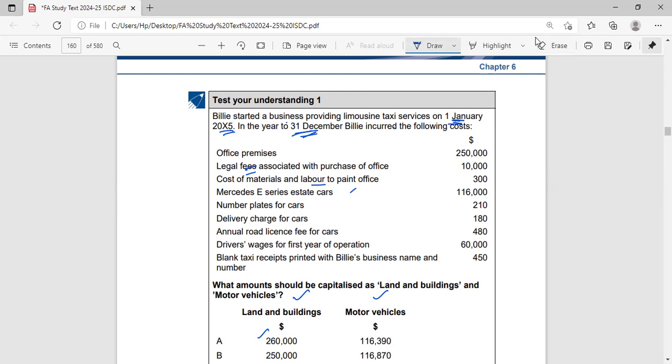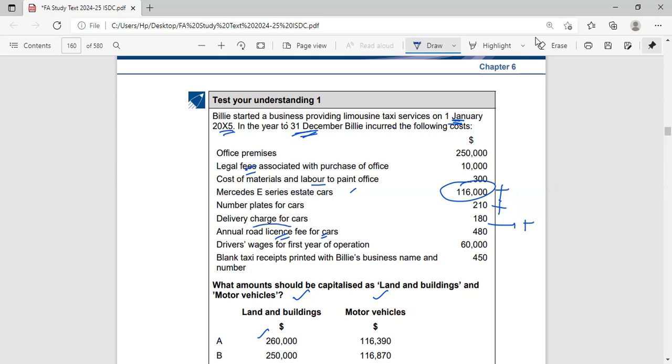Mercedes E-Series estate cars. This is the cost of the car, obviously. We'll add it. Number plates, we'll add this too. We cannot take any car on the road without a number plate, so of course this is essential if you want to drive that car. So it will be capitalized. Delivery charges, already explained above. We will add it.